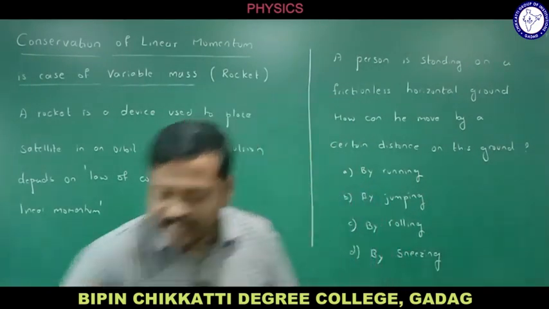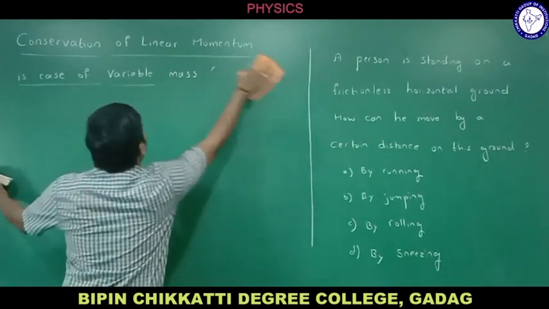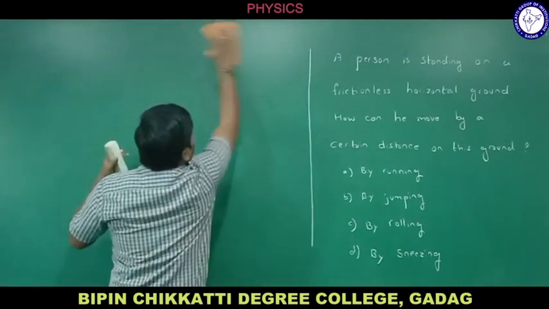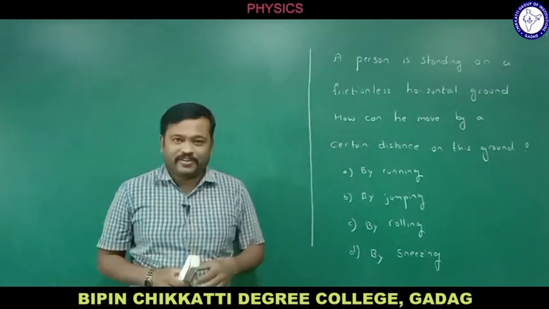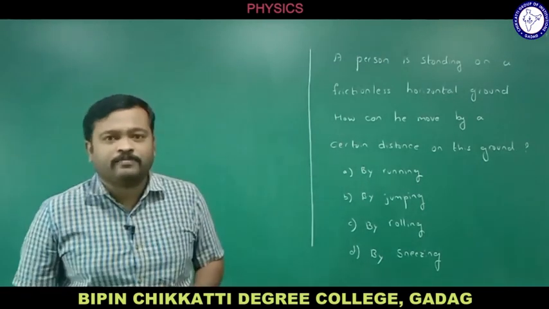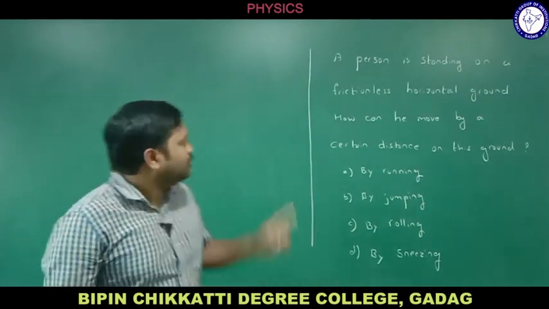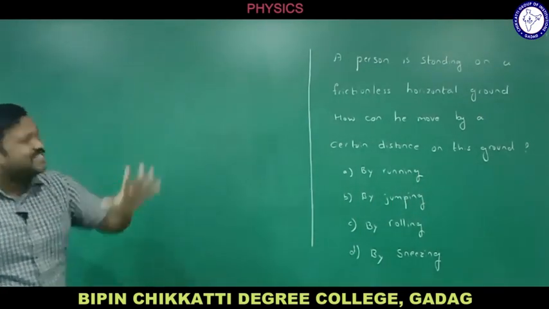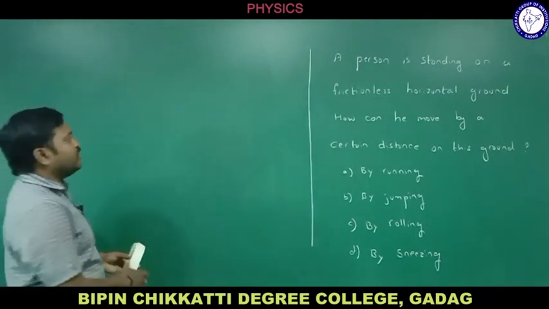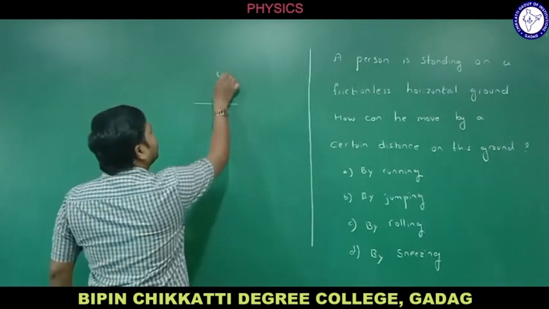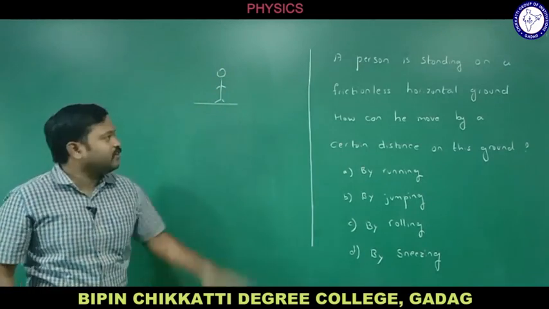Before understanding how the rocket actually moves, let us solve one multiple choice question. This question itself will give the idea about the propagation of a rocket. The propulsion of the rocket depends upon the law of conservation of linear momentum. What is the question? A person is standing on a frictionless horizontal surface. There is no friction on the surface.